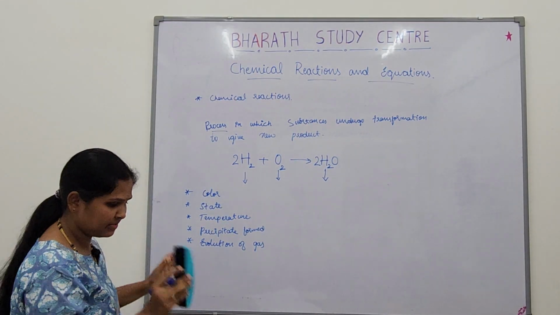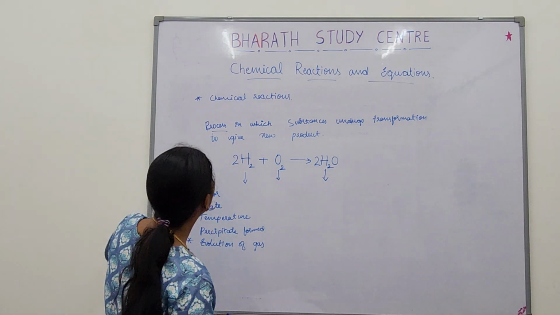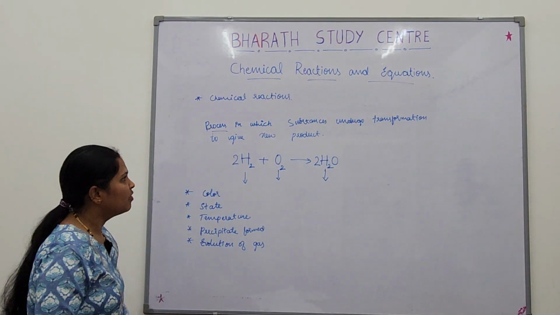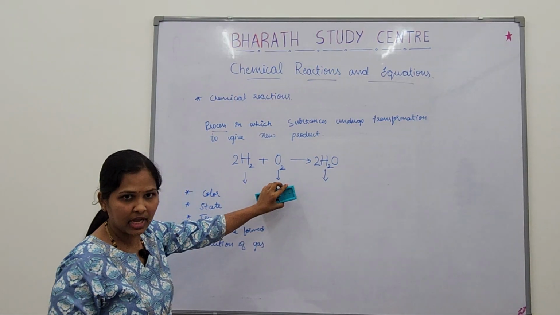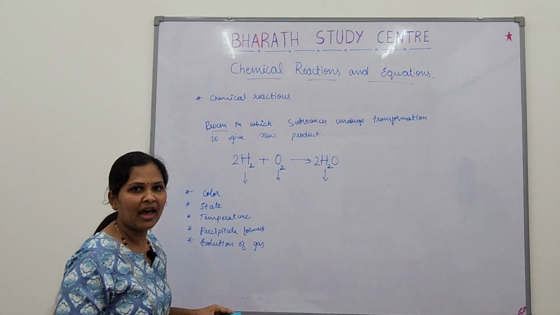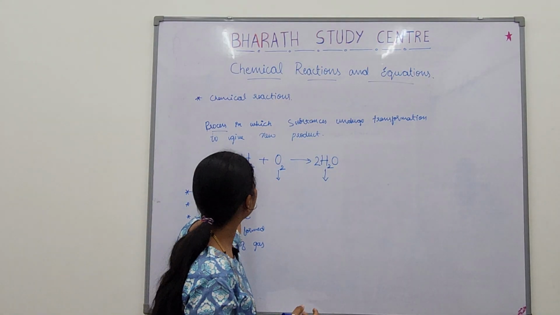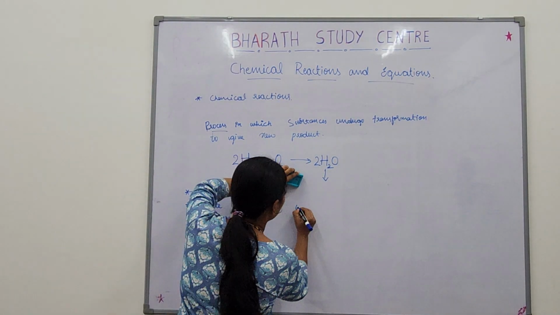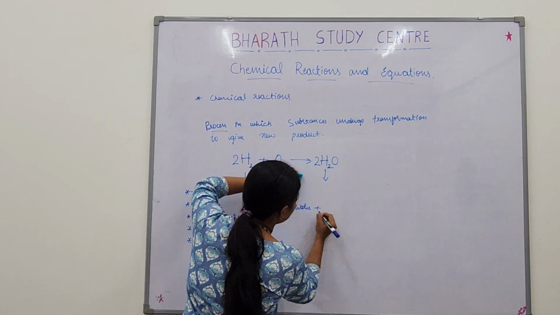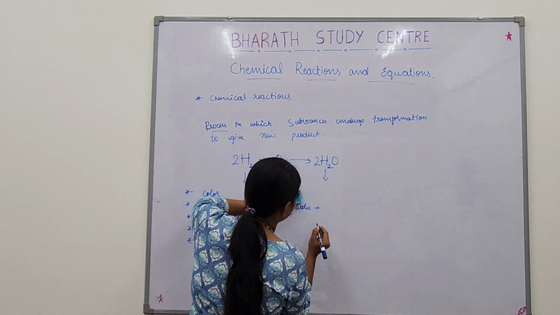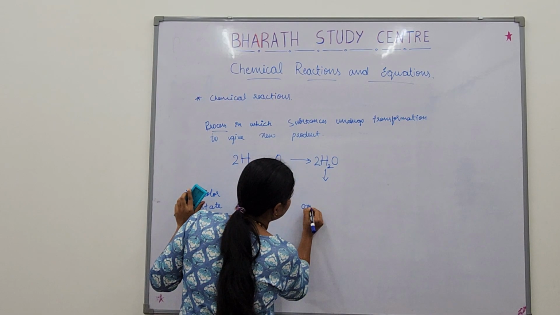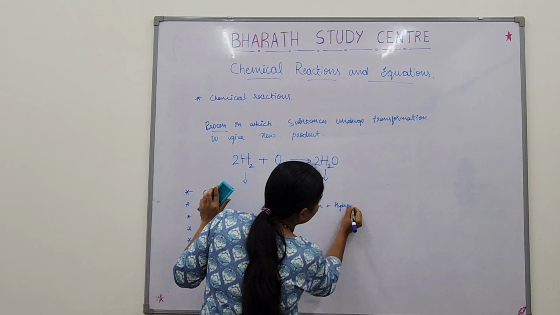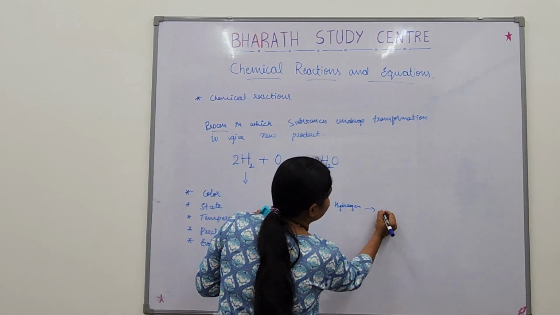Next thing we study is what is a chemical equation. We know reaction is there. We don't write a reaction like this. We just know it in our mind. What is happening here? Oxygen combining with hydrogen to give water.